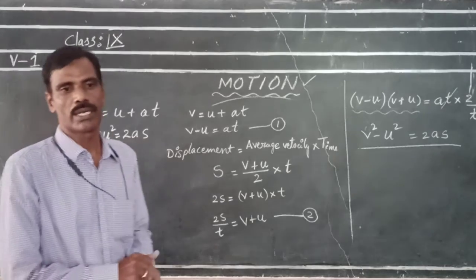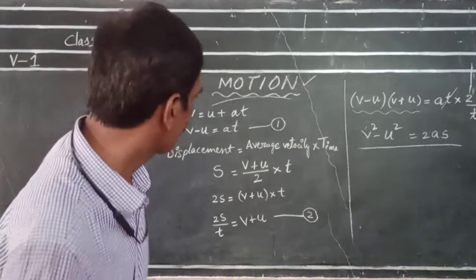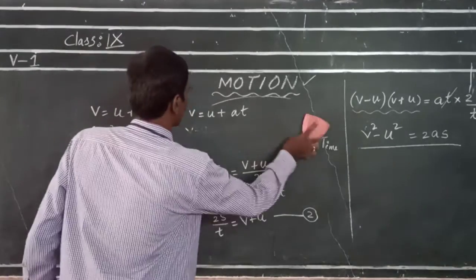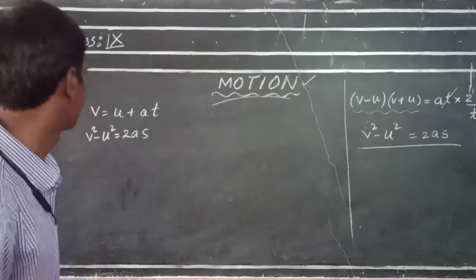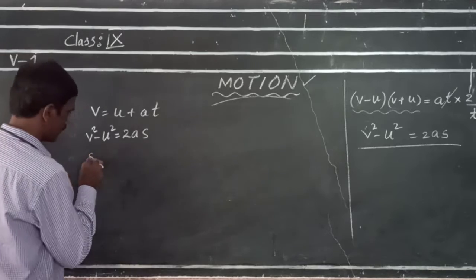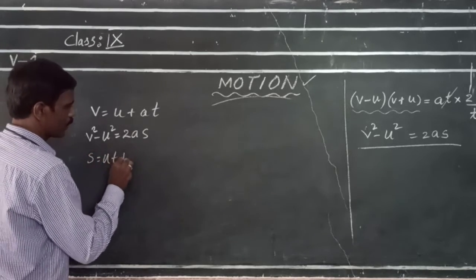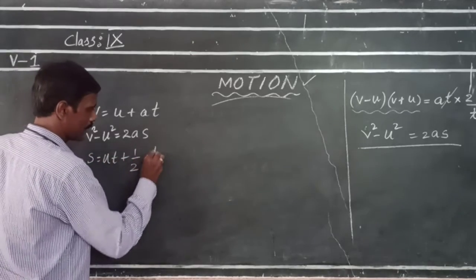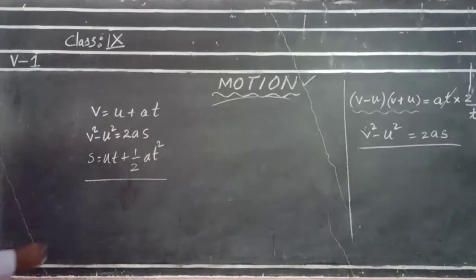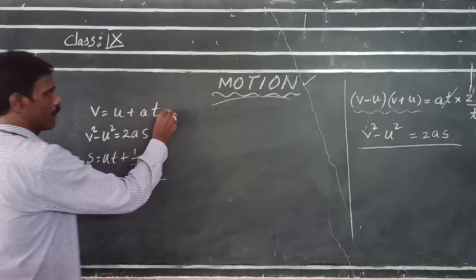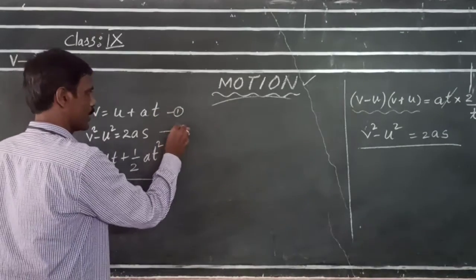Now we are going to derive the third equation from these two equations of motion. That is, the third equation is s is equal to ut plus half at square. To derive this equation, just substitute the first equation in the second equation.